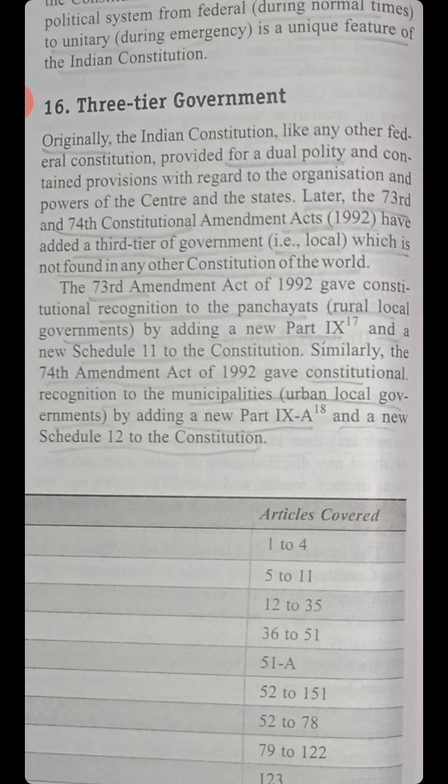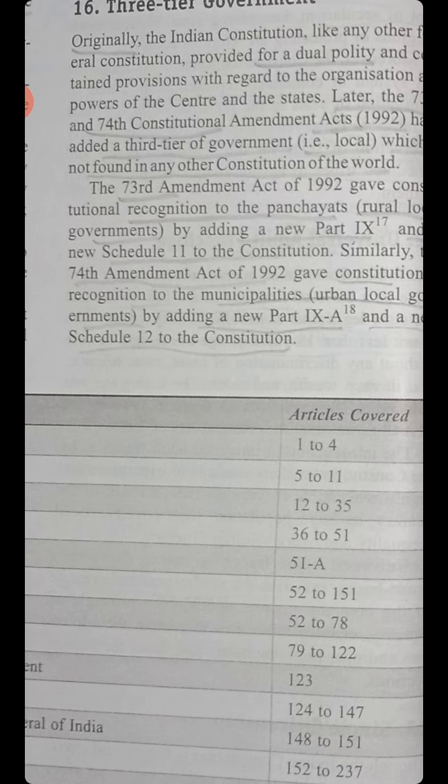The 73rd Amendment Act of 1992 gave constitutional recognition to the panchayats, that is rural local government, by adding a new Part 9 and a new Schedule 11 to the constitution. Similarly, the 74th Amendment Act of 1992 gave constitutional recognition to the municipalities, that is urban local government, by adding a new Part 9A and a new Schedule 12 to the constitution.